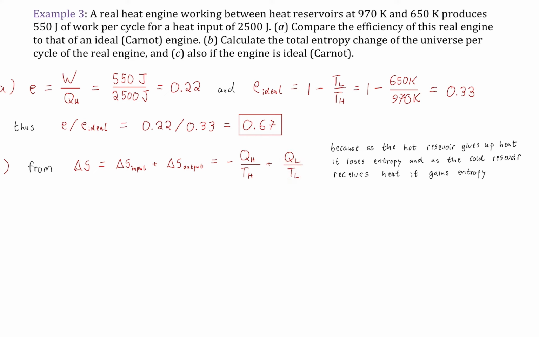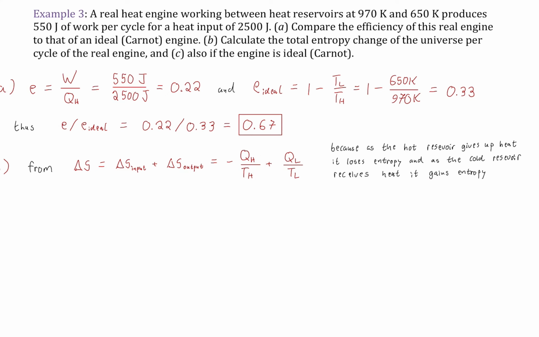And we'll note here that this makes sense to take this step here because as a hot reservoir gives up heat, it loses entropy. That's why this one's negative, right? The hot reservoir cooling, it's becoming more orderly. Anytime something cools, it's becoming more ordered, and it is having a decrease in entropy always at the cost, as we know, of something around it having an increase in entropy that's larger than its decrease.